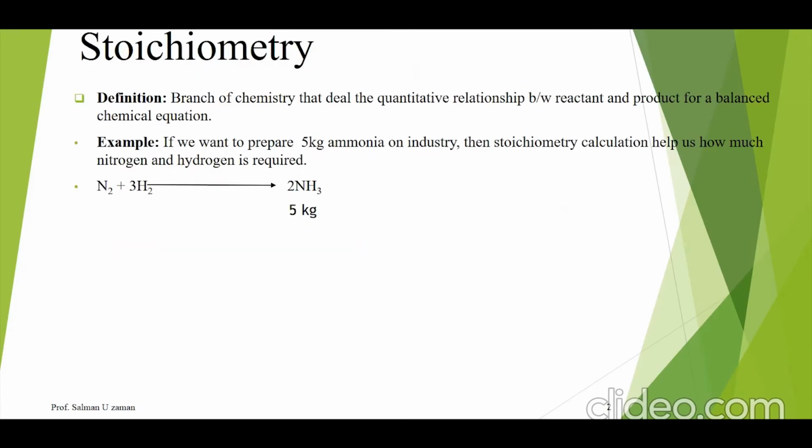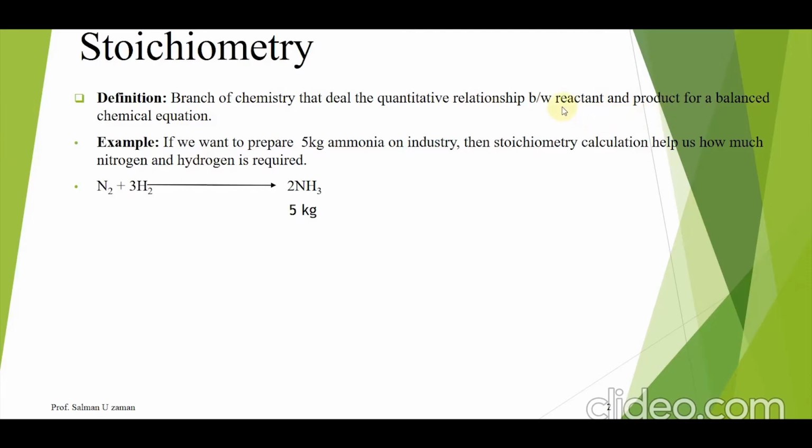Today I am going to introduce the basic concepts of chemistry. In basic concepts of chemistry, first we discuss stoichiometry calculation. Student, stoichiometry is a combination of two words, stoicho and metry. Stoicho means elemental and metry means measurement. So the branch of chemistry that deals with the quantitative relationship between reactant and product for a balanced chemical equation is called stoichiometry calculation.